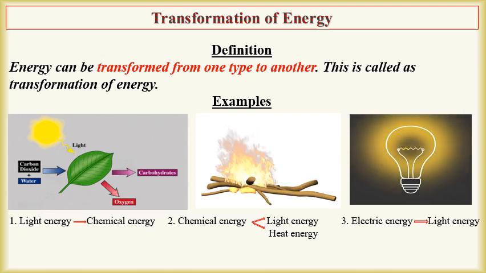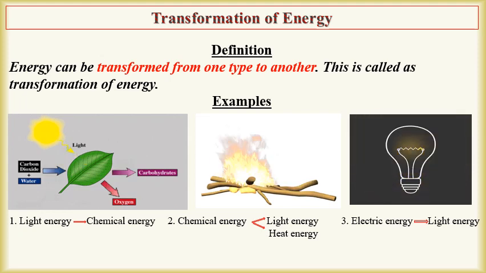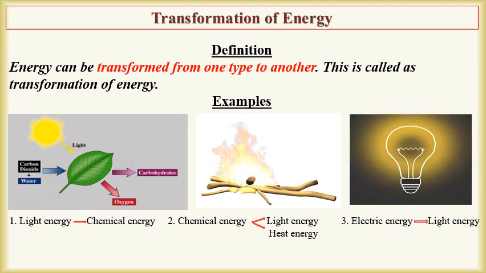After burning the wood, we get light and heat energy. So here chemical energy in the wood gets transformed into heat and light energy. As shown in the third example, we all know that electric energy can be transformed into light energy using a bulb.